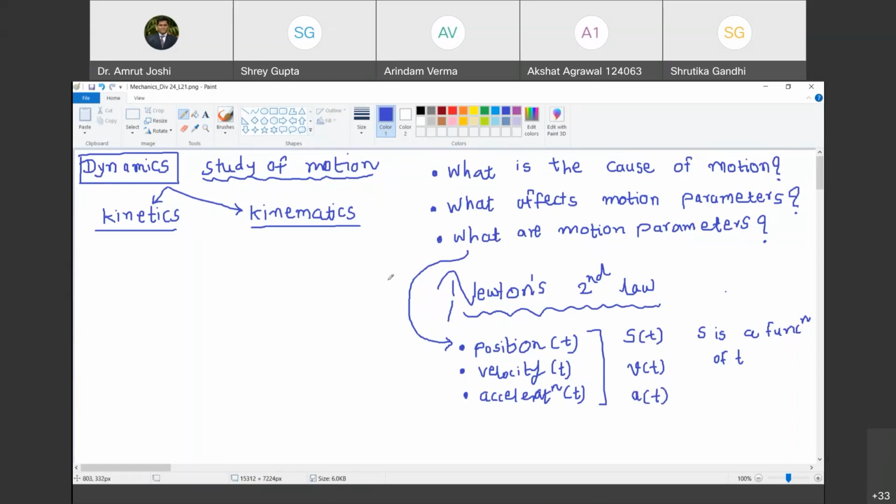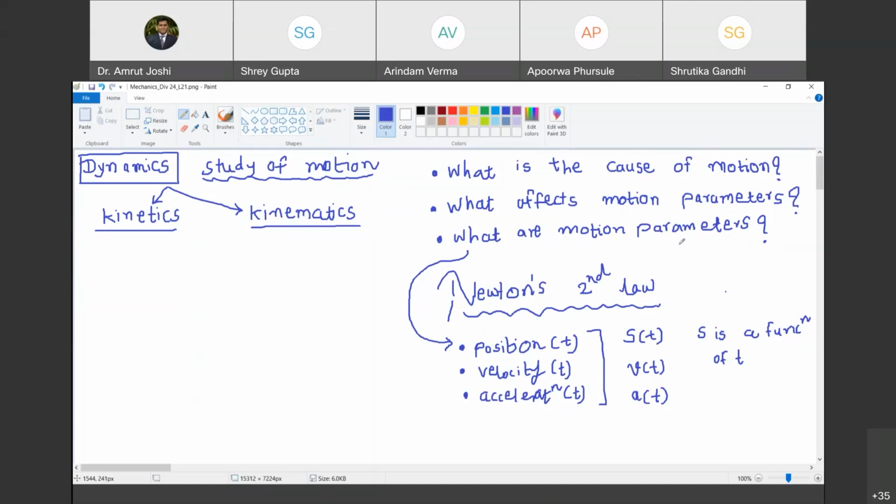Yes, sir. Okay. Now, so position, velocity, and acceleration, these are the three motion parameters that we are interested in evaluating at various instances of time as the particle moves. Okay. Yes, sir. Okay. Now, what do you think?